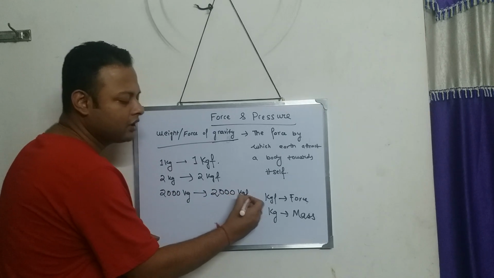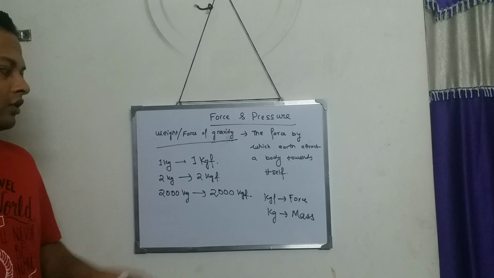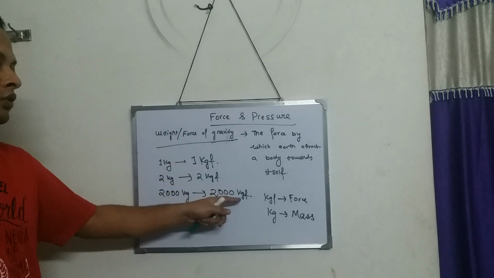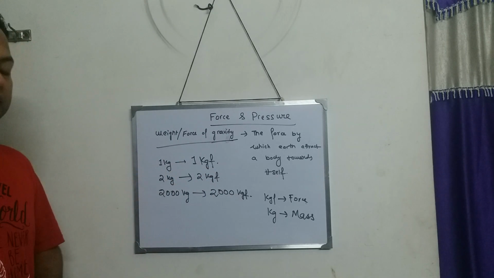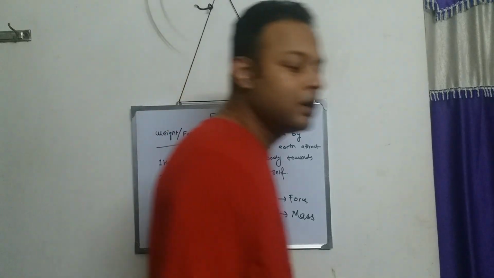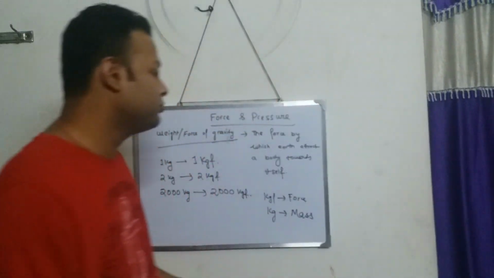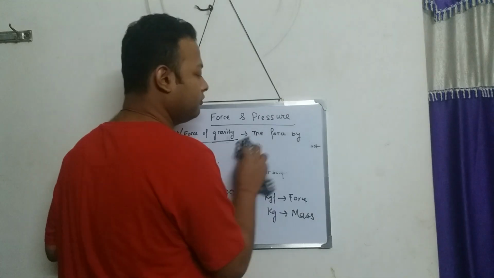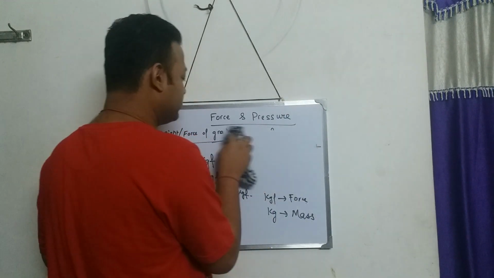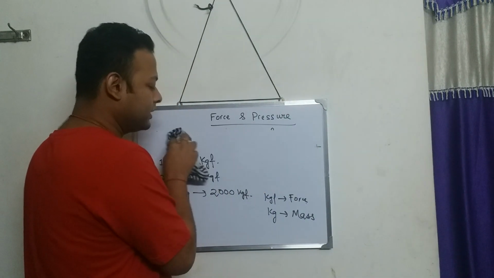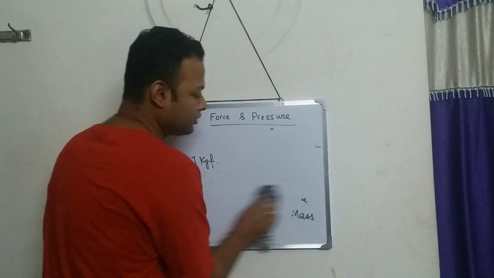So kgf is a unit of force and kg is a unit of mass. Now we have to find a relationship between kgf and Newton.